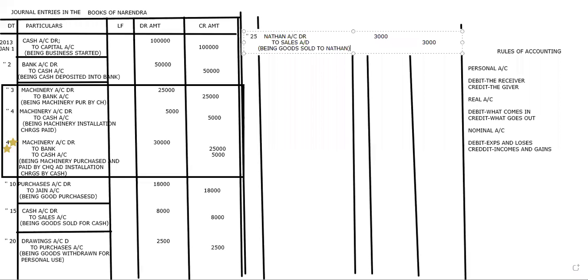Received 2,900 from Nathan after allowing discount. Please pick the important words now. Discount, Nathan, received. Now received means obviously what we'll receive, cash. Just listen here. He said received rupees 2,900 from Nathan after allowing discount.